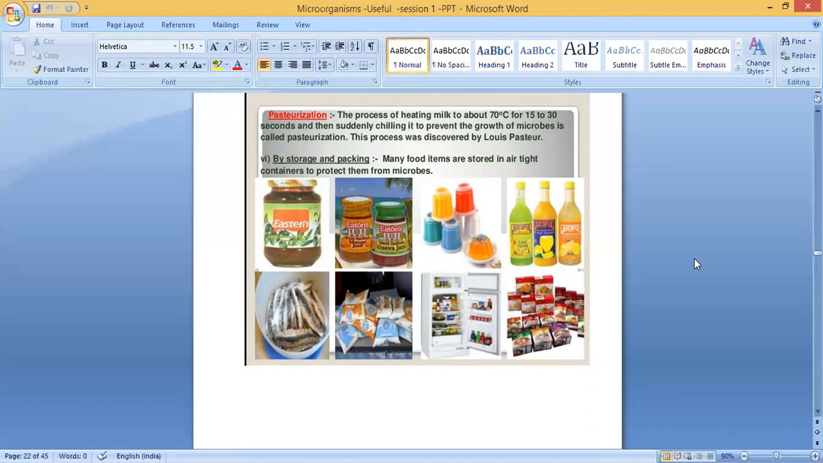Next, by storage and packing, many food items are stored in airtight containers to protect them from microbes. Airtight means they make it vacuum; they remove the air from the container. If there is air, what will happen? The air contains moisture, different gases, and also microbes, and the food will get spoiled. So they remove the air and then fill the food into the container. So many food items are stored in airtight containers to protect them from microbes.